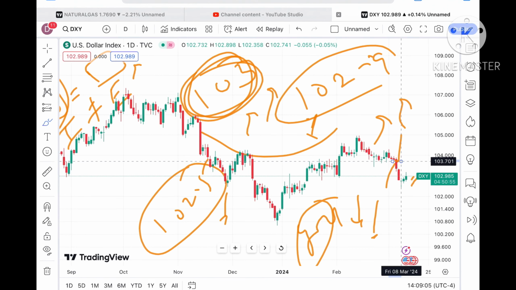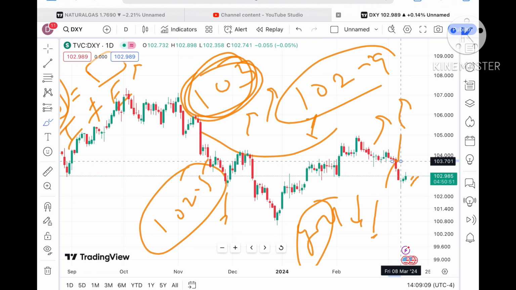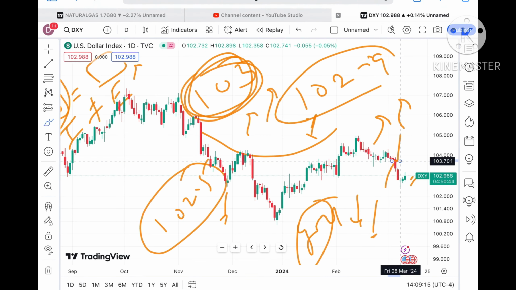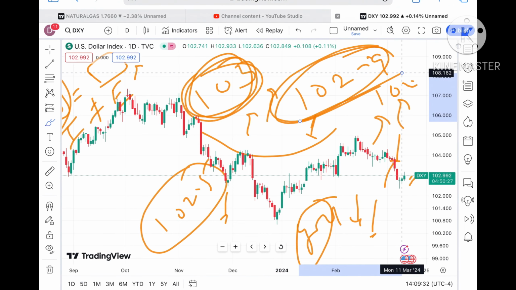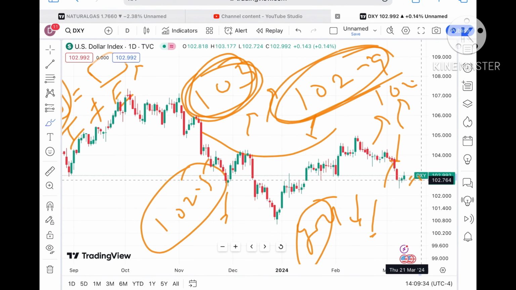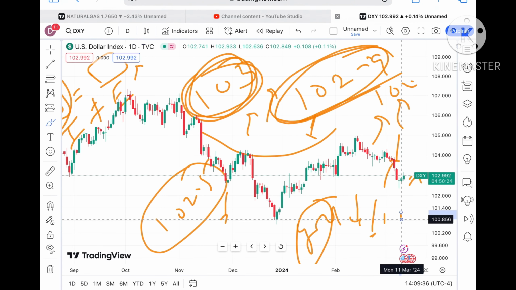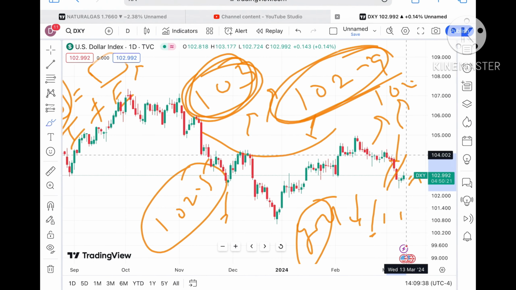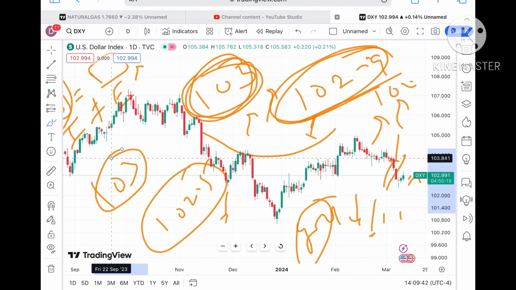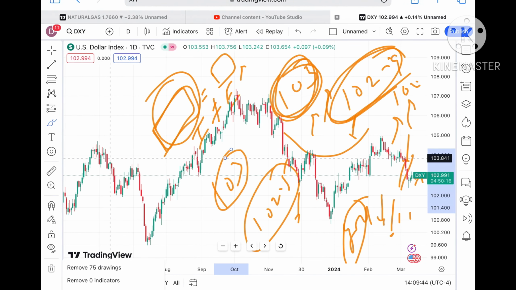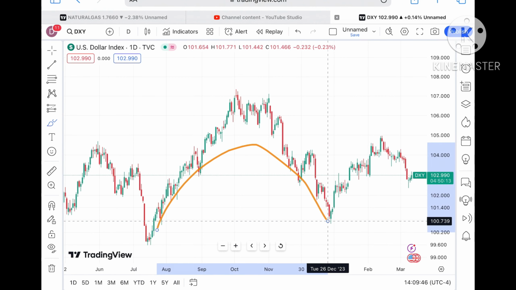As you're looking at this particular chart, let's see the dollar index price. As you can see, the dollar index has made a sharp rise today. After that there is a fall in the gold price as well as the natural gas price. I've already explained that if the price starts falling below 102.9, we can see a further downfall in the dollar index, which will in turn increase the price of natural gas. But if the price keeps sustaining above a level of 103, we can see a further upside movement, because there are two patterns forming in the dollar index, as you can see looking at this particular chart.